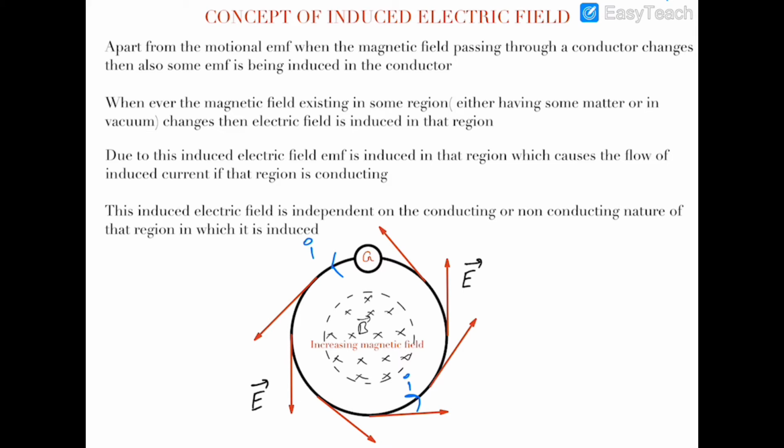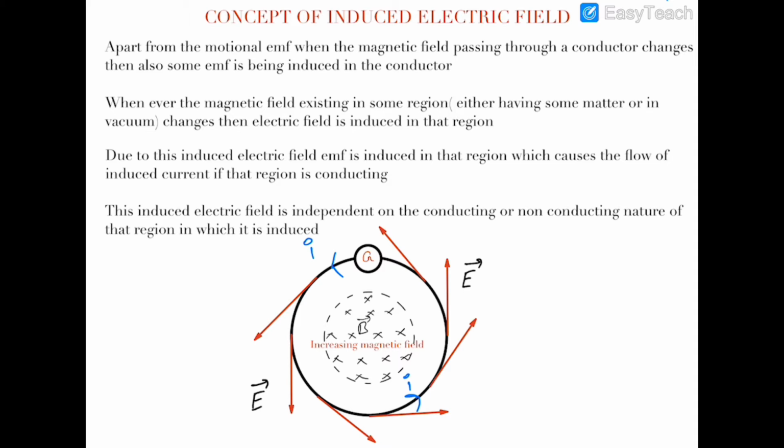The first property is that due to this induced electric field, an EMF is also induced in that region, and that EMF is responsible for current flow in that region if it is conducting. Obviously, if we are talking about current, then current is the flow of charge. If some region contains charge, then that region must be conducting in nature, and therefore if this electric field is generated in a conducting region, then it will induce current in that region.